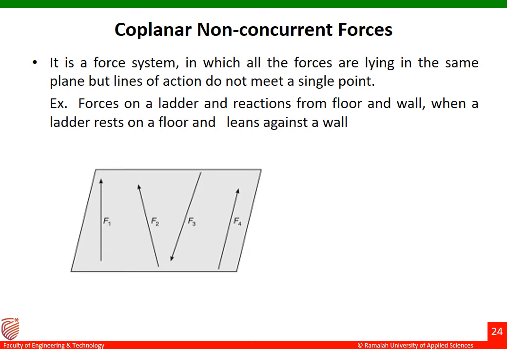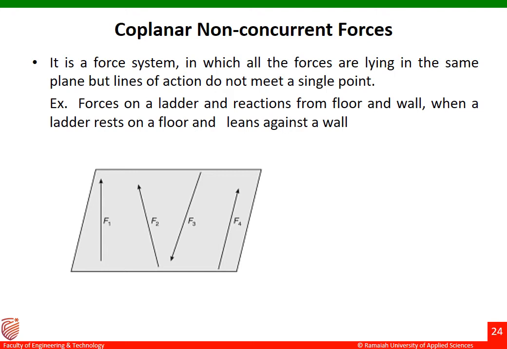Next one is coplanar non-concurrent forces. It is a force system in which all the forces are lying in the same plane, but the lines of action do not meet at a single point. The first sentence says all the forces are lying in the same plane, which means it is coplanar.